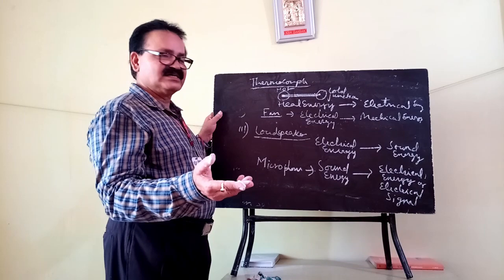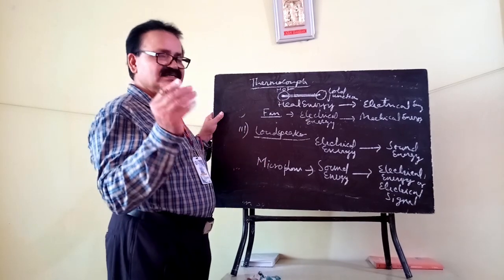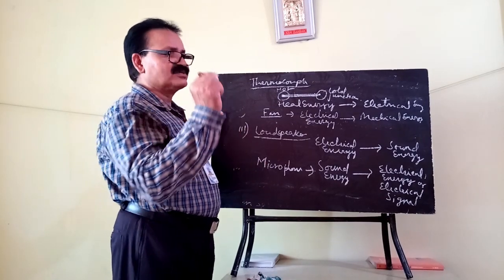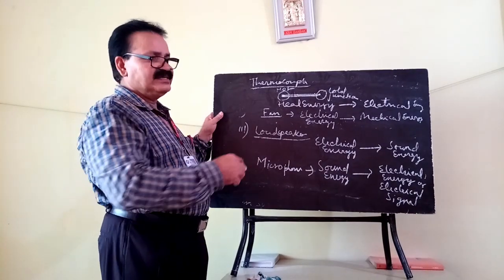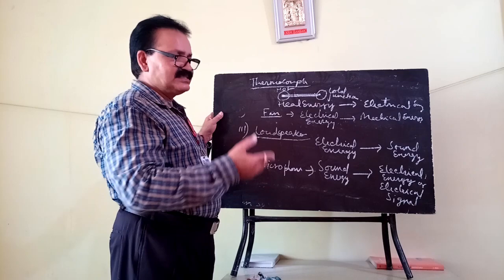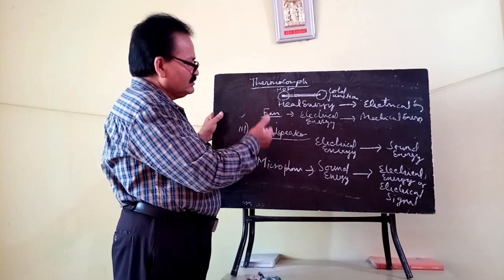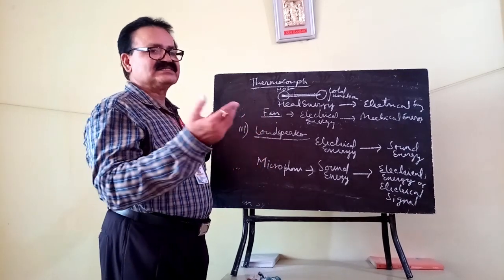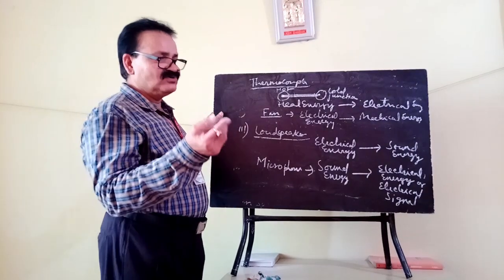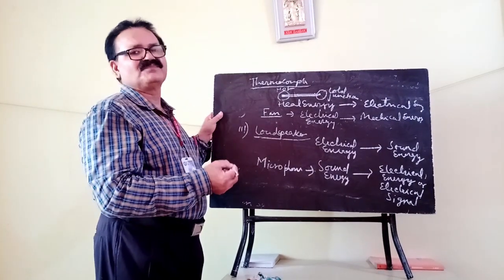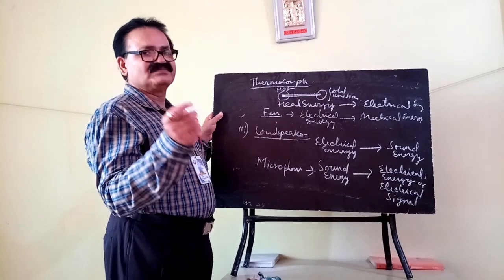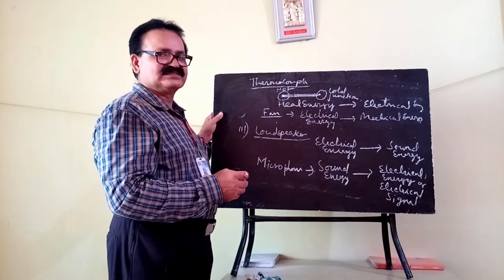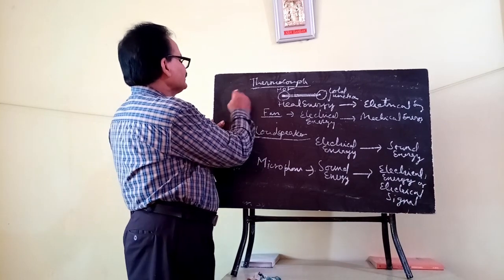When a slow moving neutron bombards a heavy nucleus like U-235, it splits up, and that splitting releases a tremendous amount of energy due to some loss of mass, by the famous mass-energy equation of Albert Einstein, E equals mc square.